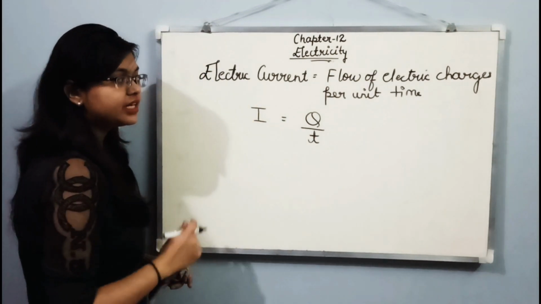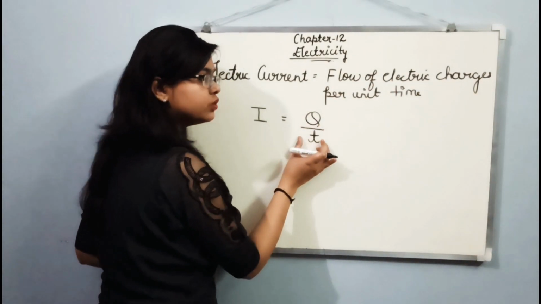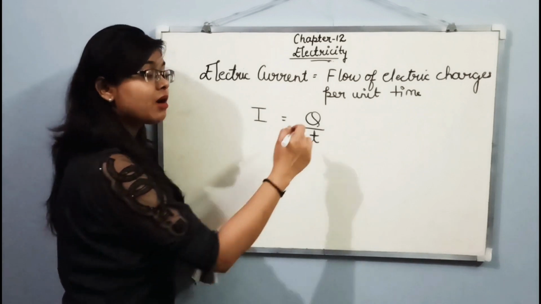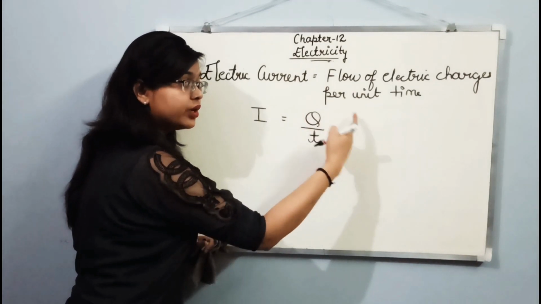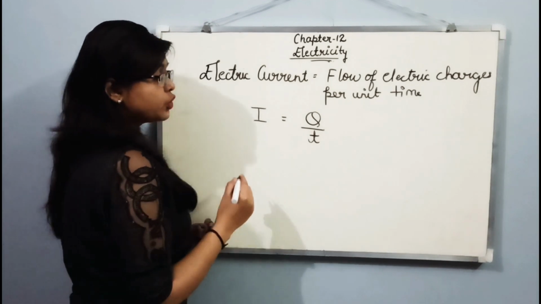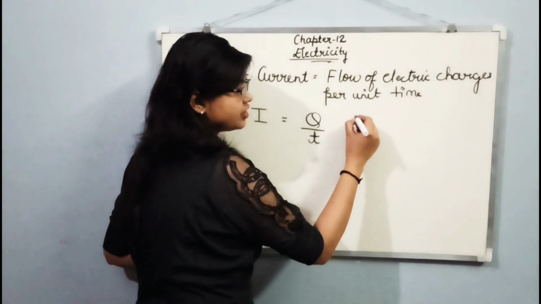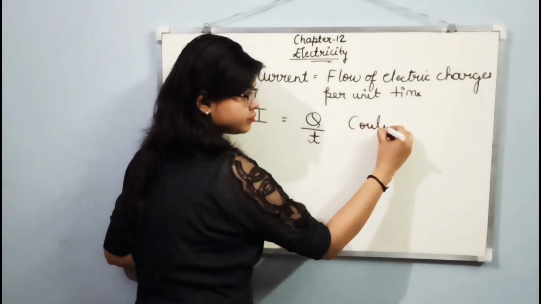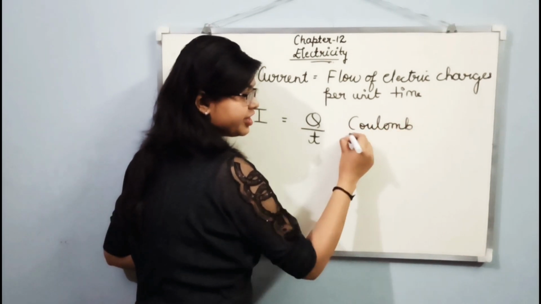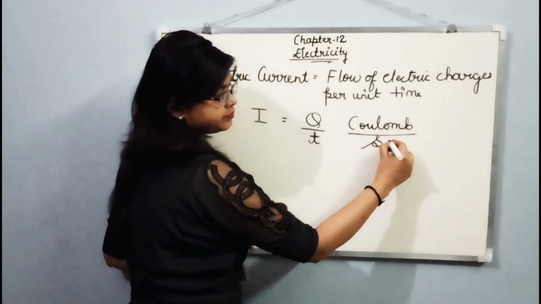So what is electric current? Electric current is flow of electric charges per unit time. If more amount of electric charges are flowing, then current will also be more. Okay? Do you people know the SI unit of electric charge? The SI unit of electric charge is coulomb, whereas the SI unit of time is second.